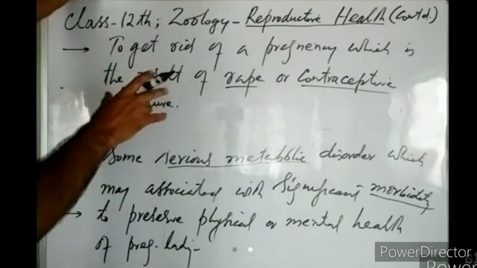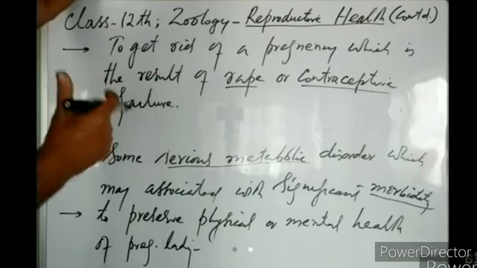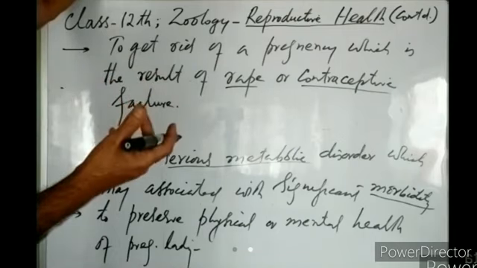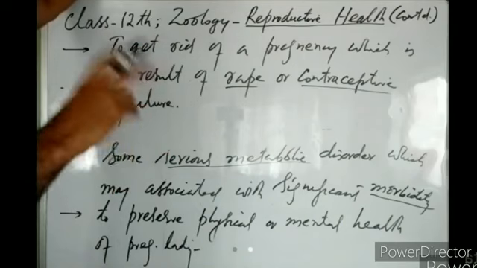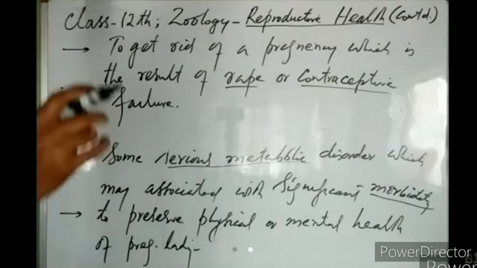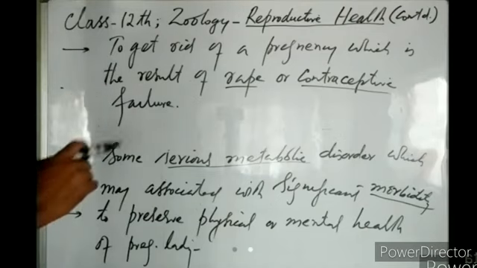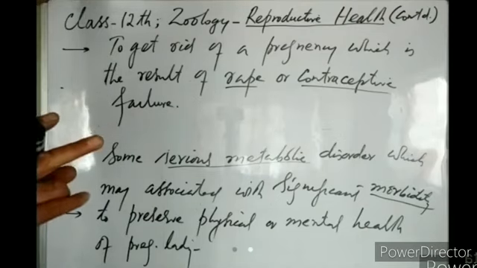This abortion will be also known as MTP, the medical termination of pregnancy, right? So an abortion carried out for any one of these reasons will be known as MTP, right?